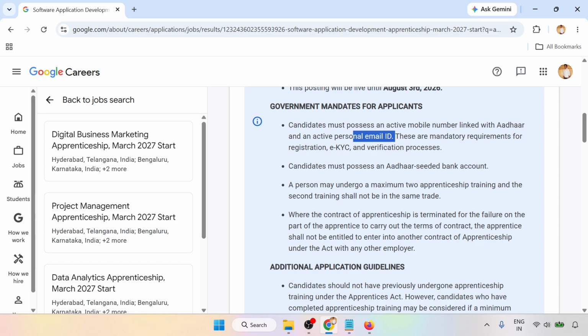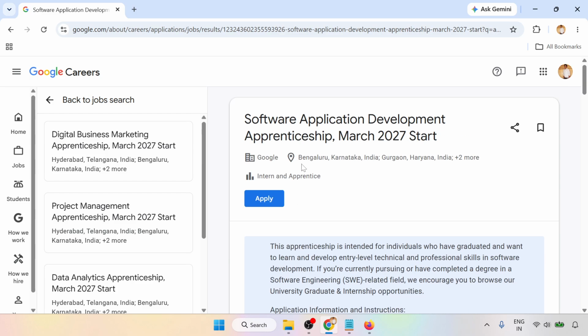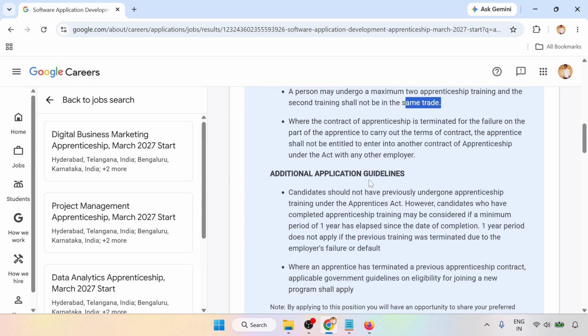A person may undergo a maximum of 2 internship trainings. The second training should not be the same as the trade. If you are going for software development, and you want another software development, they will not allow it. You have to go with another trade, another discipline.